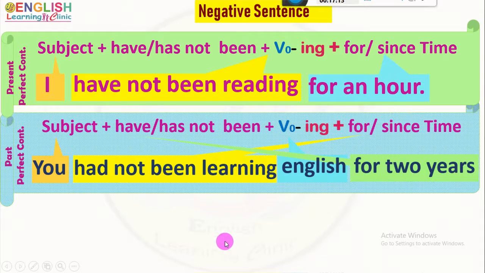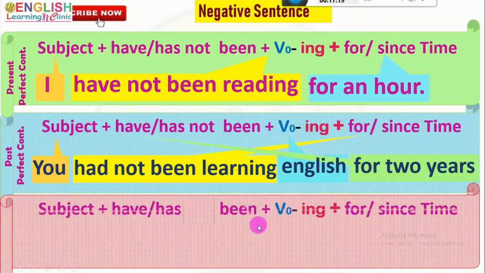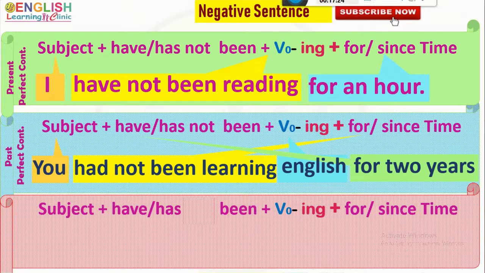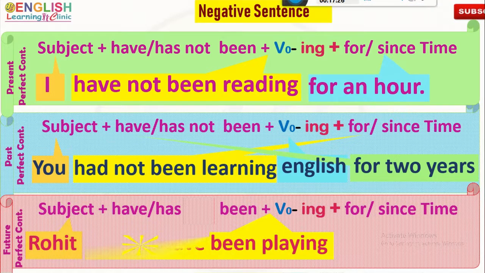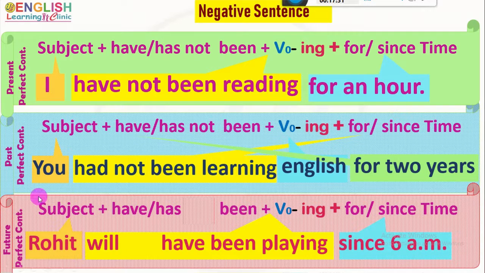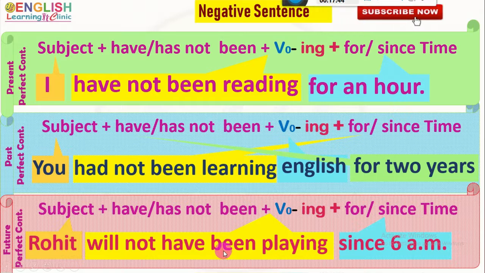With the future perfect continuous form of the verb, the affirmative assertive structure is that, and the constructed sentence as we have already constructed is Rohit will have been playing since 6 a.m. Here also a helping verb. So to make it negative, we only put not after it. So the negative form of the verb is will not have been playing, and the negative sentence is Rohit will not have been playing since 6 a.m.